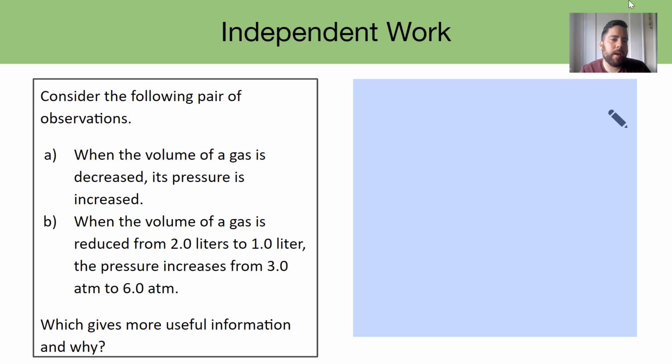So let's think about the following pair of observations. A: when the volume of a gas is decreased, its pressure is increased. Or B: when the volume of a gas is reduced from 2.0 liters to 1.0 liters, the pressure increases from 3.0 atmospheres to 6.0. Right, so let's think about that and tell me which one you believe would be more useful and why.